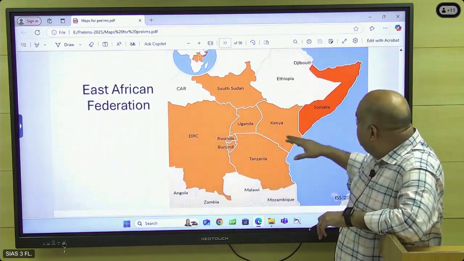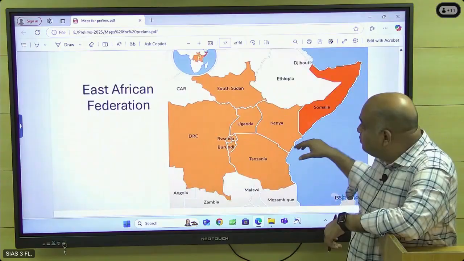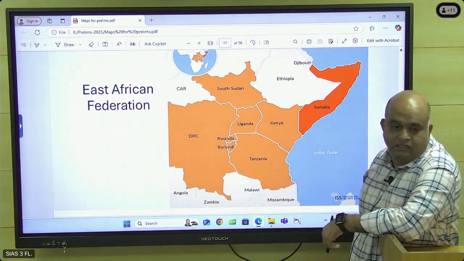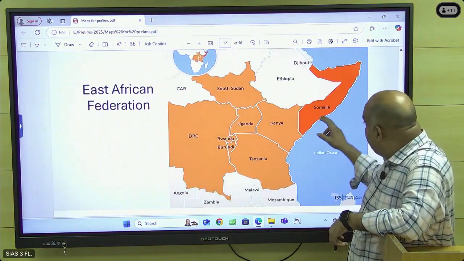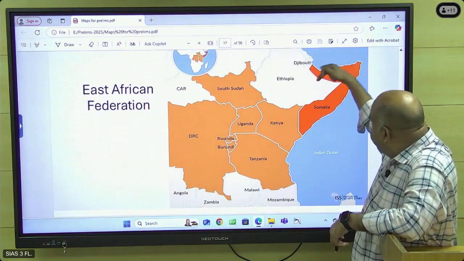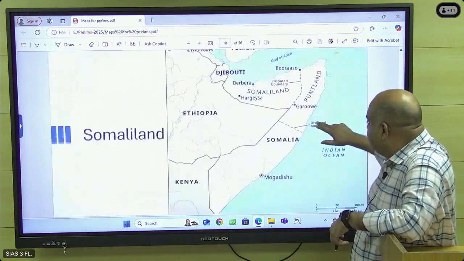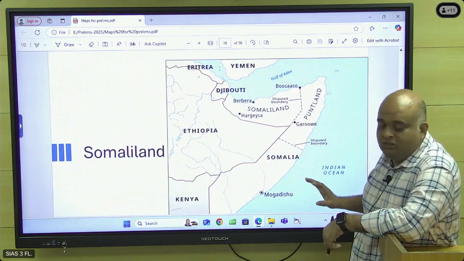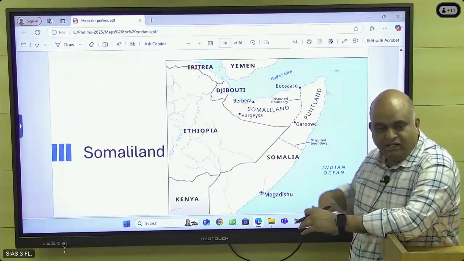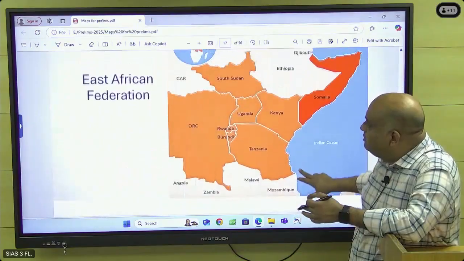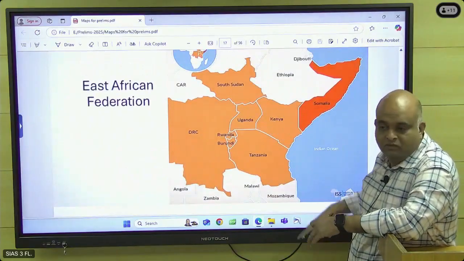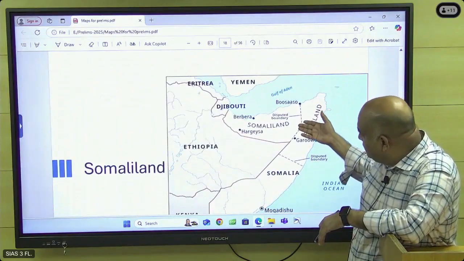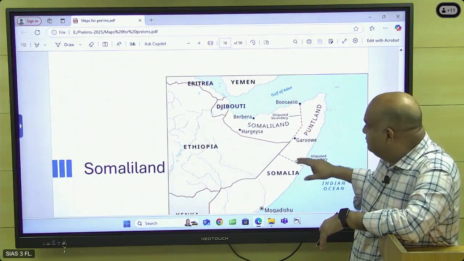Just check it. And then the East African Federation. These countries wanted to form one single country, the East African Federation. Somalia joined recently. Somalia is willing to join because Somalia is having problems with Ethiopia and some of the countries. I will show you. See, Somalia, these two territories wanted to become independent. So Somalia wanted to join a united country. That country only we call the East African Federation. One group. Okay, so this is a problem that is going on, and then refugee issues are there.